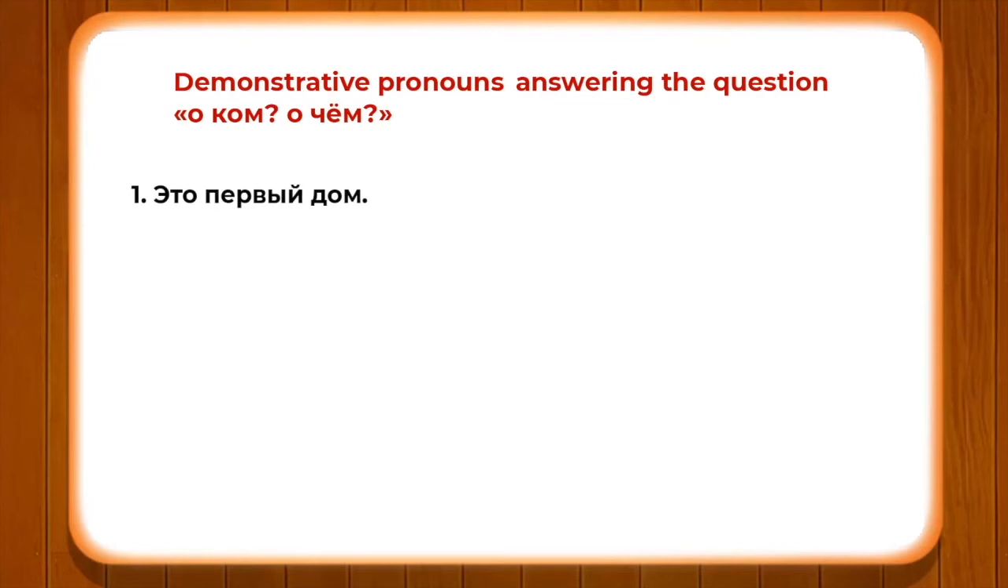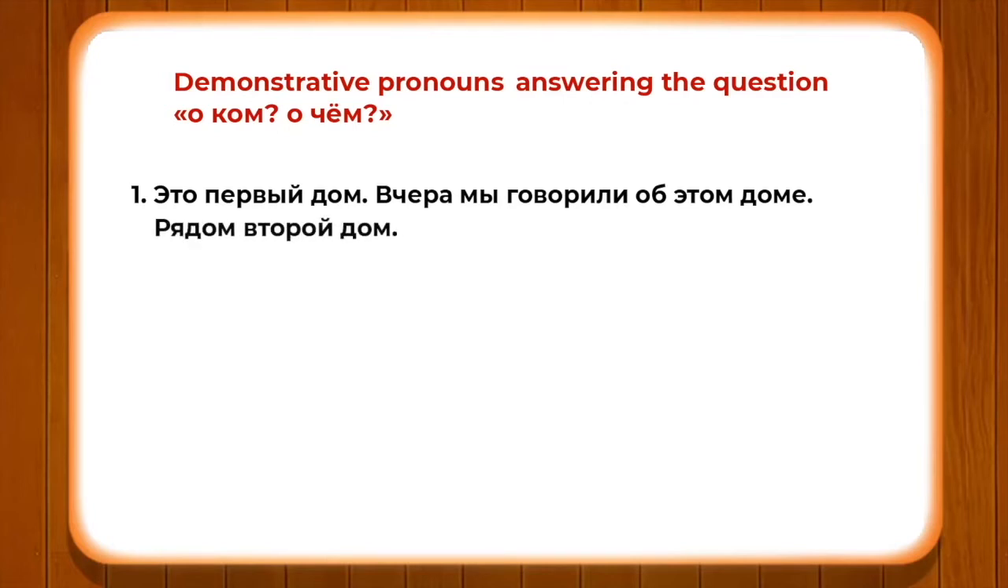Это первый дом. So this word первый is demonstrating. You understand? So это первый дом, вчера мы говорили об этом доме. So this is the first house. Yesterday we talked about this particular house. Рядом второй дом. Now from первый to второй, so this is again a demonstrative pronoun. Второй дом. First it was first and then second.